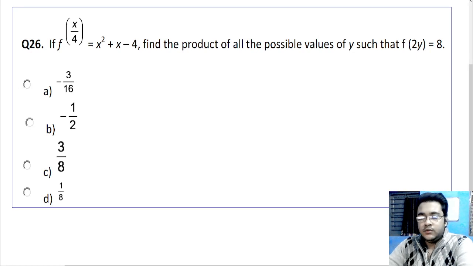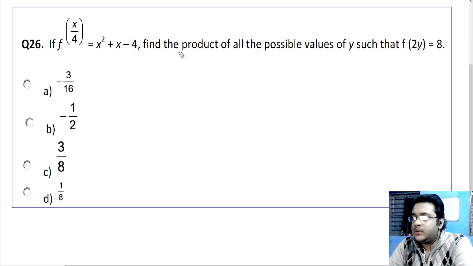Okay, so we are going to solve this one. This is going to be the last question of the day for the series 1700. I think it's a fairly moderate question, not very difficult. Given f of x by 4 is equal to x square plus x minus 4.